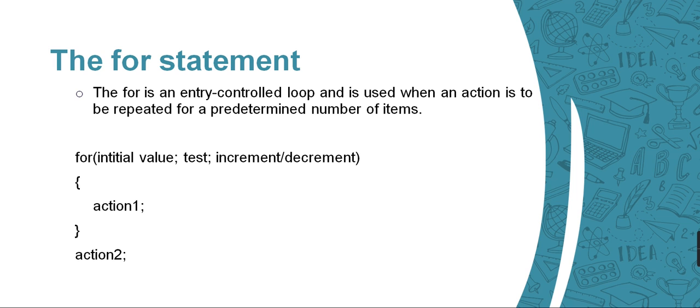I need to print something like this on my screen, so I can simply write cout 1, and then we can apply endl here, right? What we have learned in the last session.